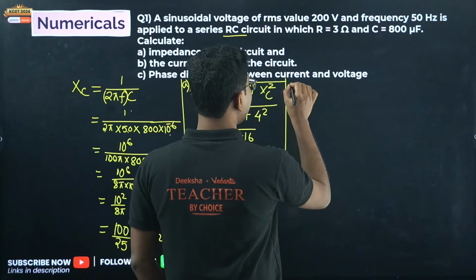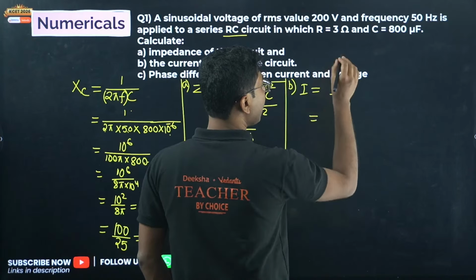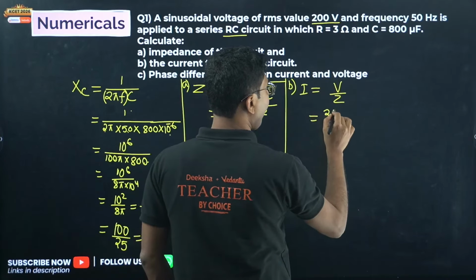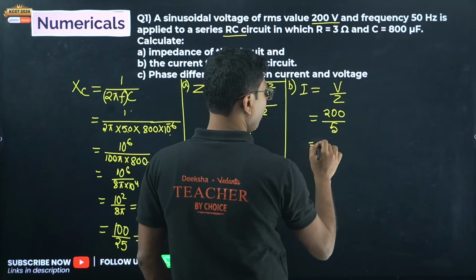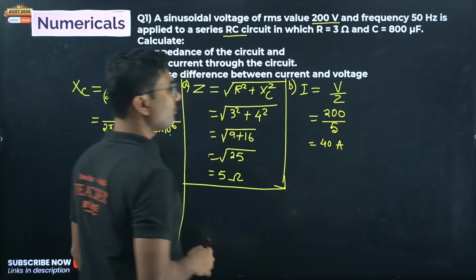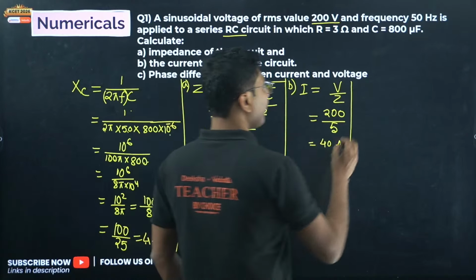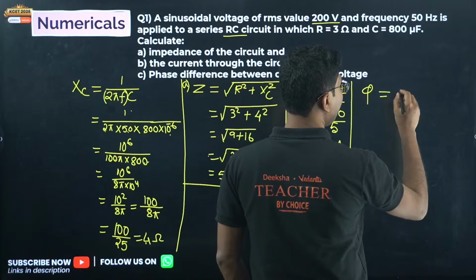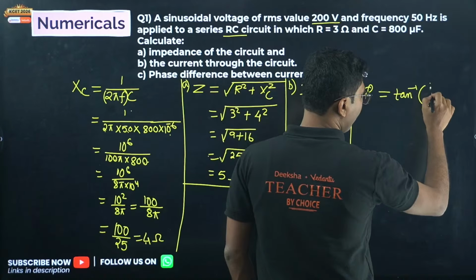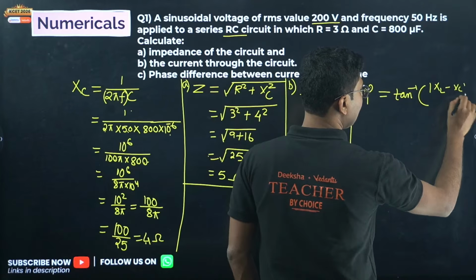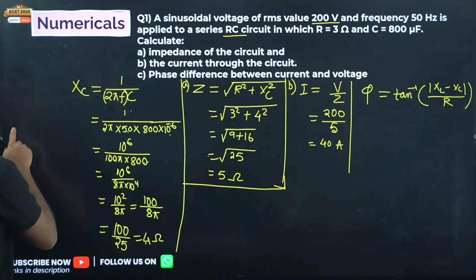What about the current? Current is given by the voltage divided by impedance. Voltage is given here 200 volt. Impedance is 5, so it will be 40 ampere. Okay, so 40 ampere is the current. Now last step is to calculate the phase difference. Phase difference phi is given by tan inverse modulus of XL minus XC by R. Okay, remember this, modulus of XL minus XC by R.